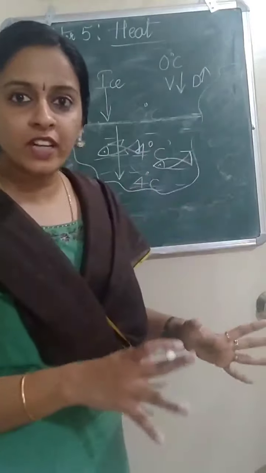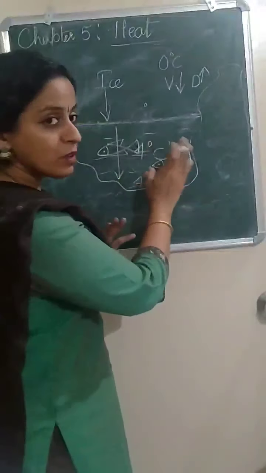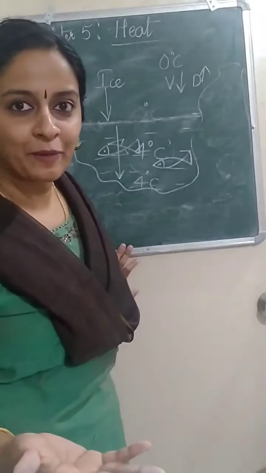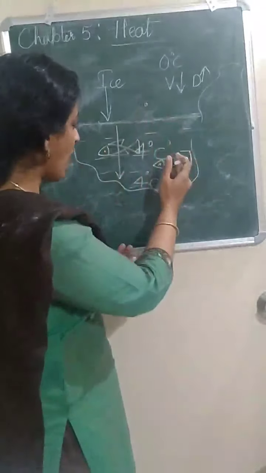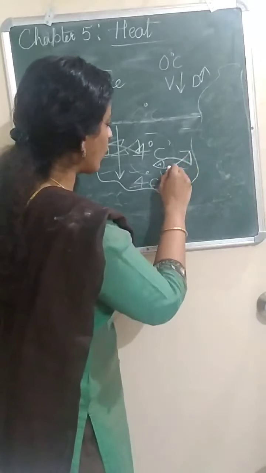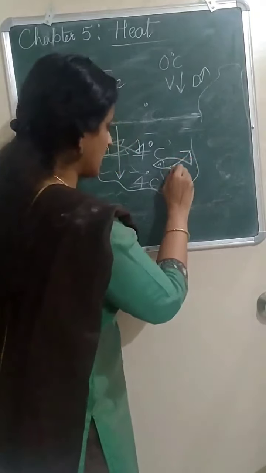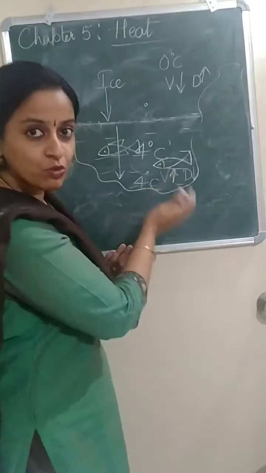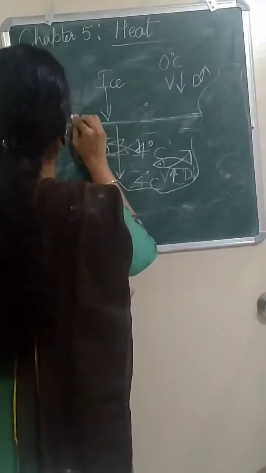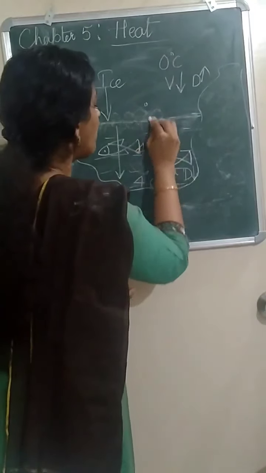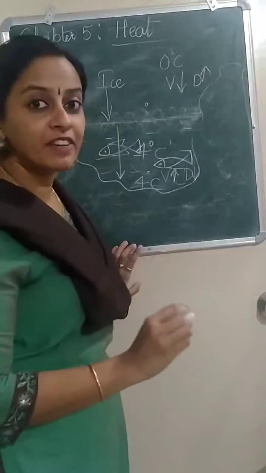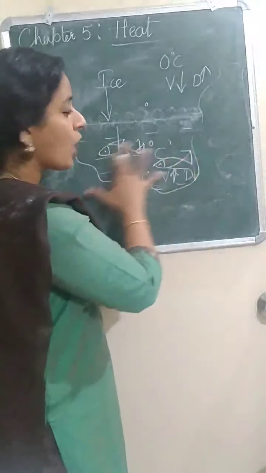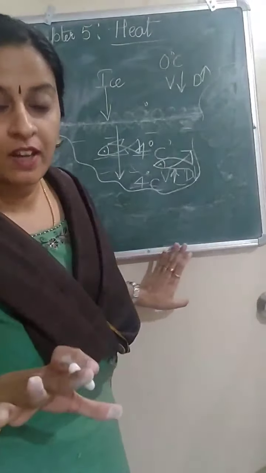Now at 4 degrees Celsius the water will start expanding. As it expands, the volume increases. Volume increases, density decreases. So this ice which was formed will travel up. You will see that the upper layer is filled with ice whereas the lower layer is water.